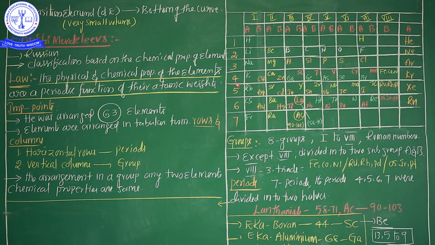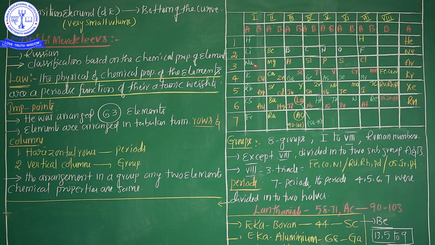Why? Because Dmitri Mendeleev's classification of the elements was based on increasing order of atomic mass. Increasing order would mean argon is 39 and potassium is 40, which would be correct. But argon's atomic mass is 40 and potassium's atomic mass is 39. So the preceding element differs from the following element. That is the most important point. He does not explain why argon and potassium show anomalous behavior. What is the reason? He didn't explain. This is a major drawback.